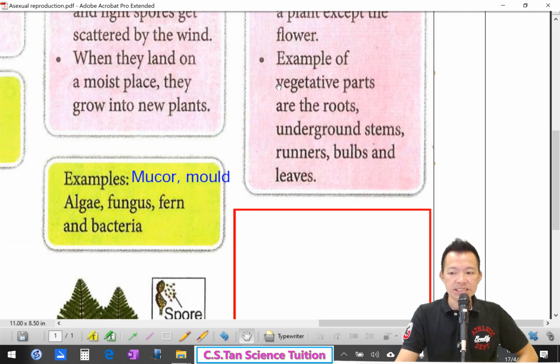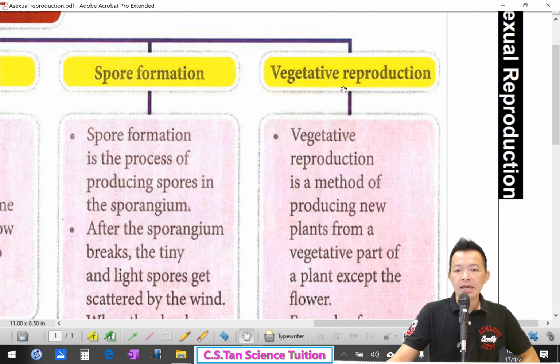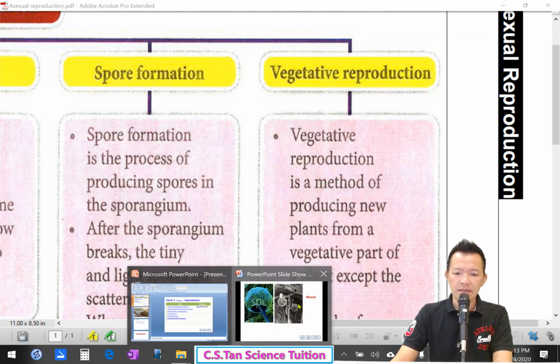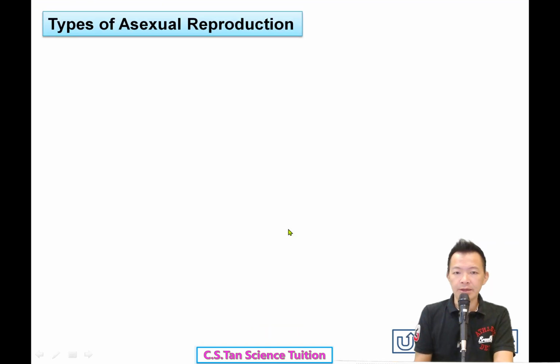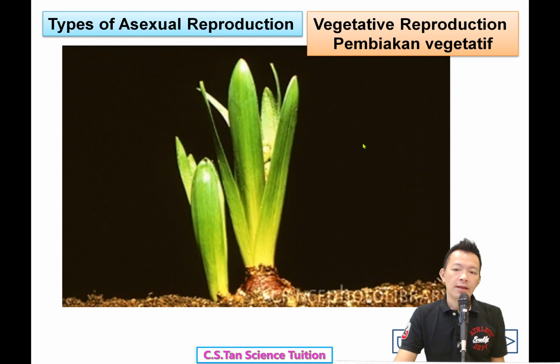第4个 asexual reproduction. We go to another one，我们再看另外一个：vegetative reproduction. The last type of asexual reproduction that we call vegetative，蔬菜的繁殖法。什么叫 vegetative？Okay, you do not understand vegetative reproduction. So what is meant by vegetative reproduction?